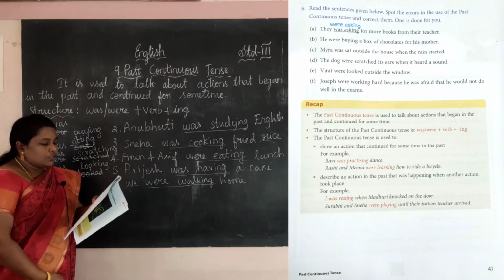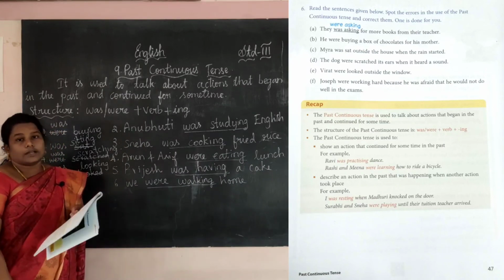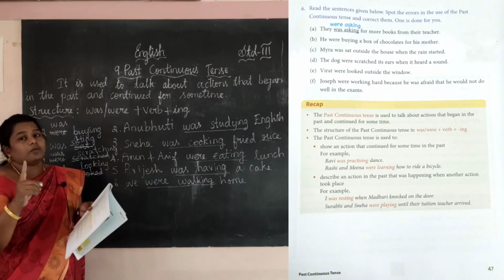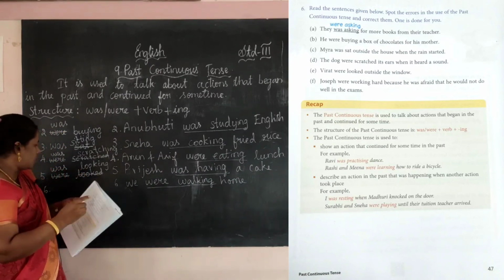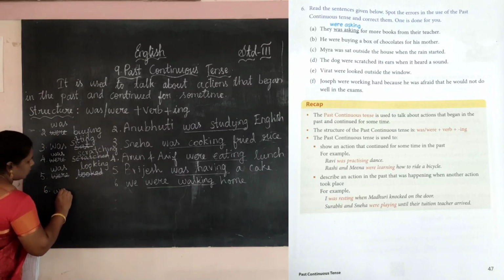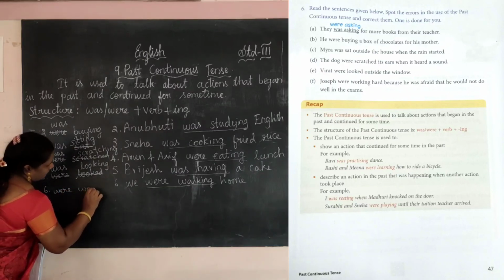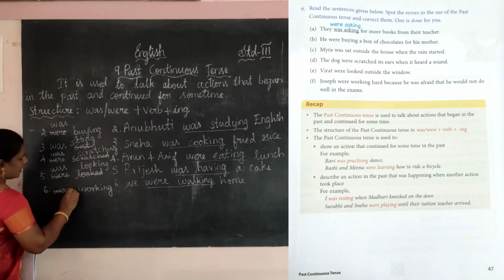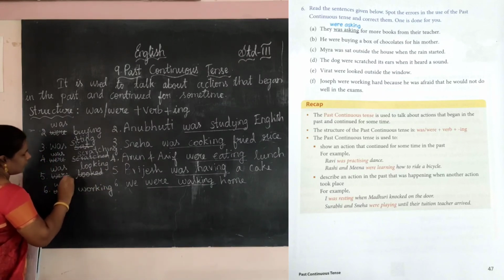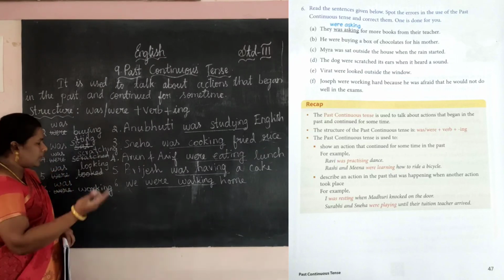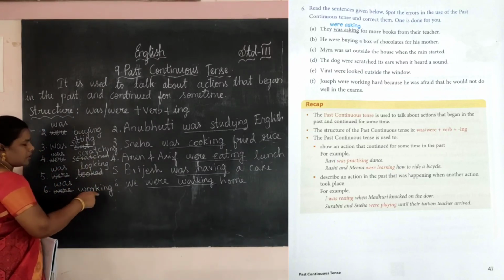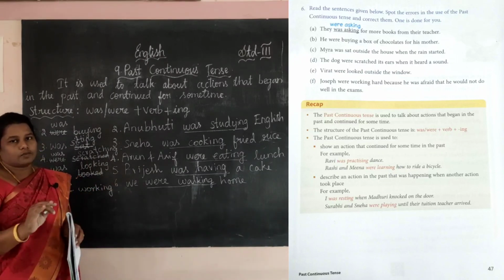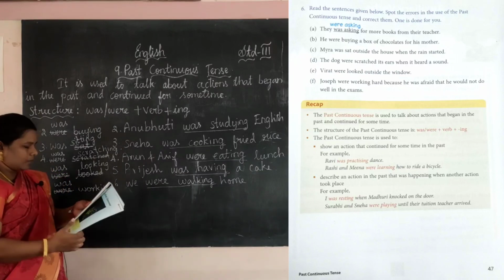Okay, next, sixth one. Joseph were working. Joseph is a single man, only one, singular. So were working does not come. See, were working. Were does not come for the singular. We want to use was, and working is already correct. Work is a verb, ing is added. So it is correct. Was working.